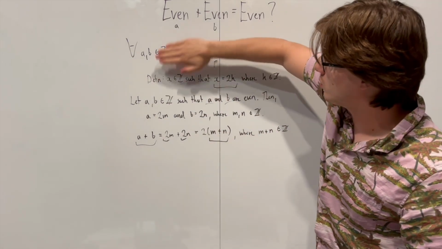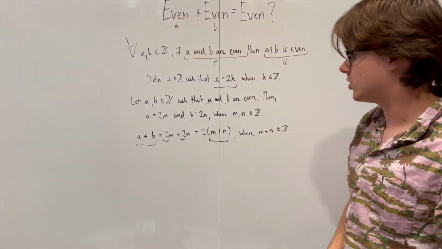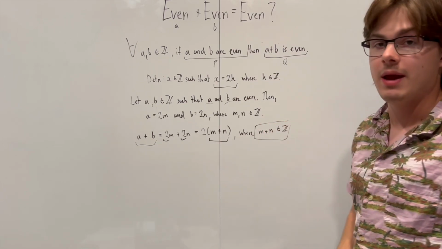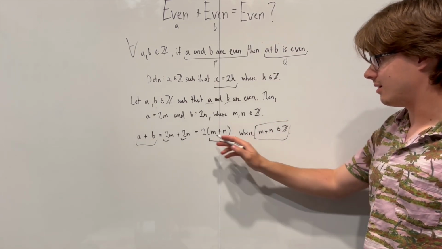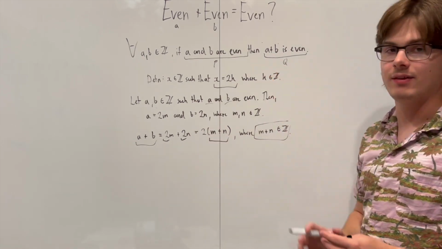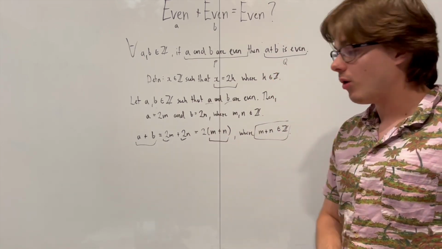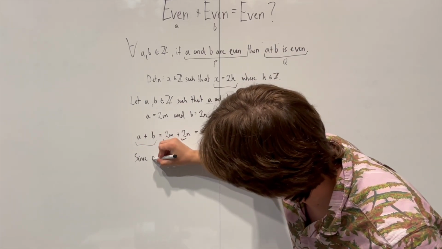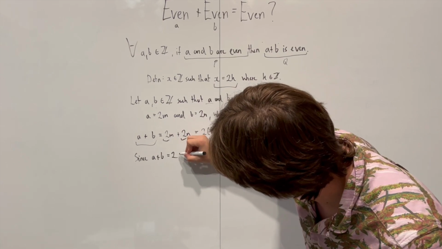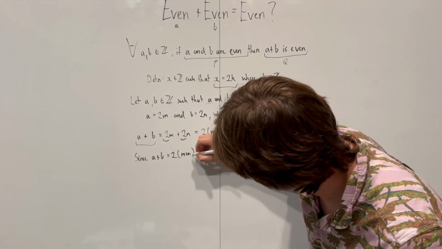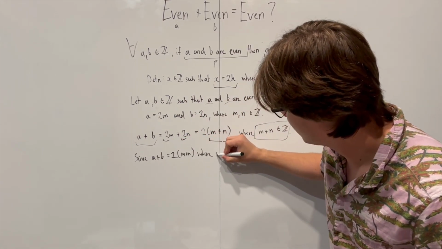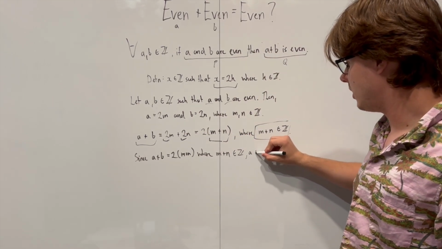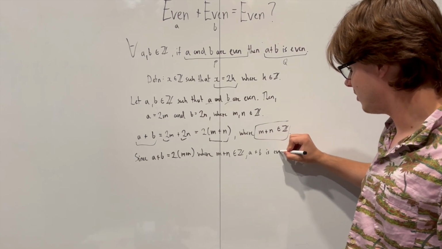Now remember, the reader won't see any of this stuff apart from maybe the question or the statement we're trying to prove. So it's really important that you make this statement after, again, trying to justify that this is even. Okay, now all that's left is to conclude our statement. So, since a plus b is equal to 2(m plus n), where m plus n is an integer, a plus b is even.